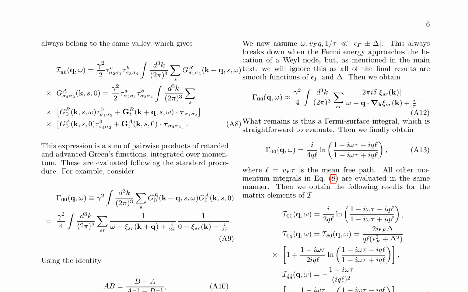The magnitude of this effect is also a non-monotonic function of the Fermi energy, reaching maximum when the Fermi energy coincides with the location of one of the Weyl nodes.